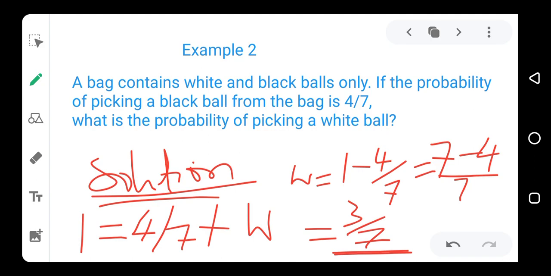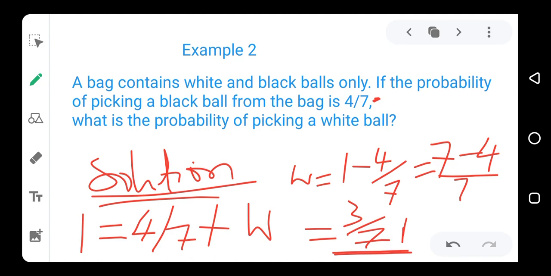Now to do your check, when you add 3 over 7 and 4 over 7, the two probabilities are going to give you 1. So to be sure that you got the right answer, add this one and this one. Two of them is supposed to give you 1.